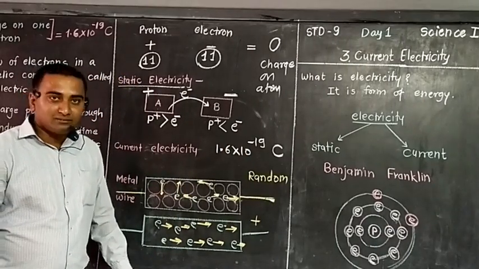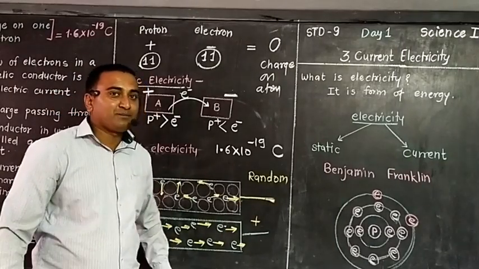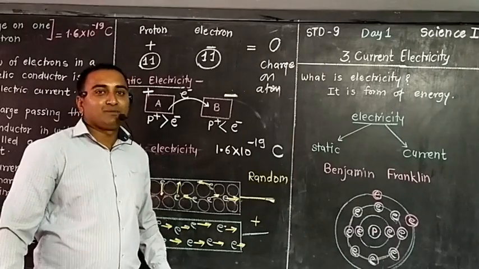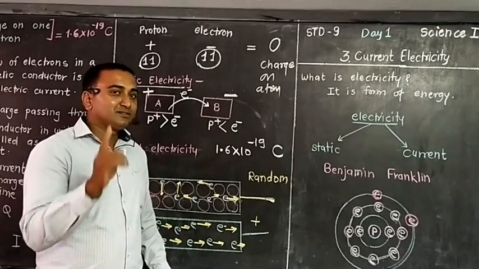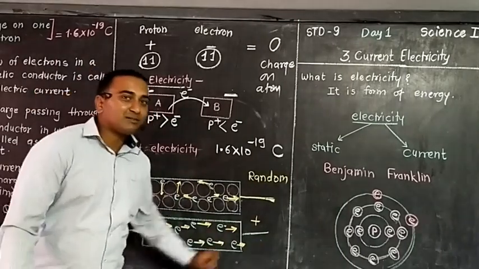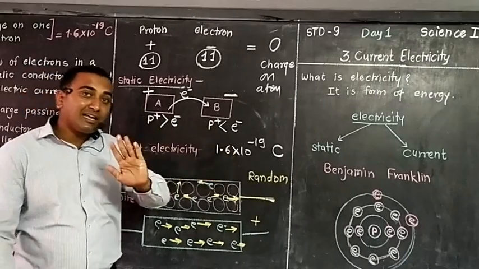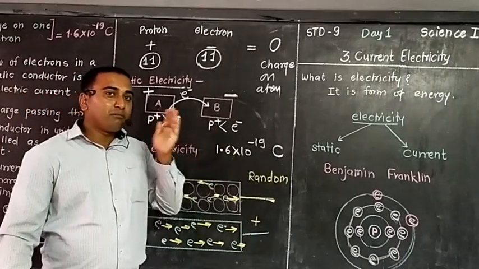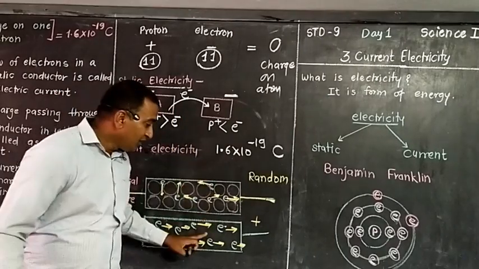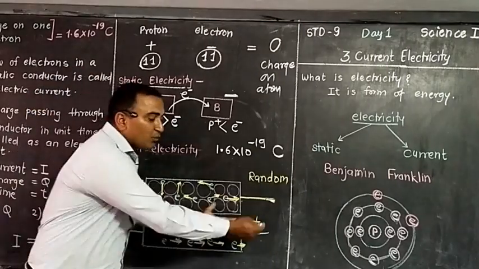When your mama comes, your uncle comes, you will not search for your mama. You will search for the chocolates brought by your mama. That means if mama comes, you will get chocolate or not. So like this, when electrons are moving, definitely this much charge is moving. Actually electrons are moving, but by way of those electrons, charge is moving. So this electricity, it has charge, and charge is moving.